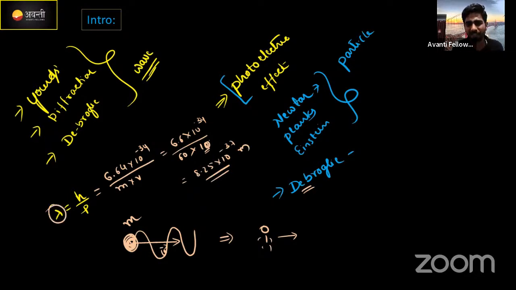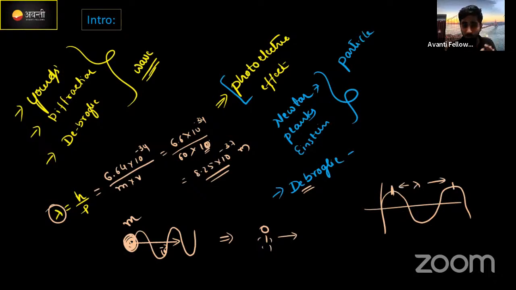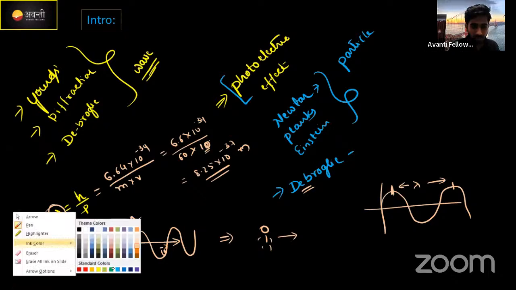Okay, what is this wavelength, sir? Look here, this is a wave. In a wave, the distance from one crest to the next crest, we call this the wavelength. Now, just get inside the concept properly.